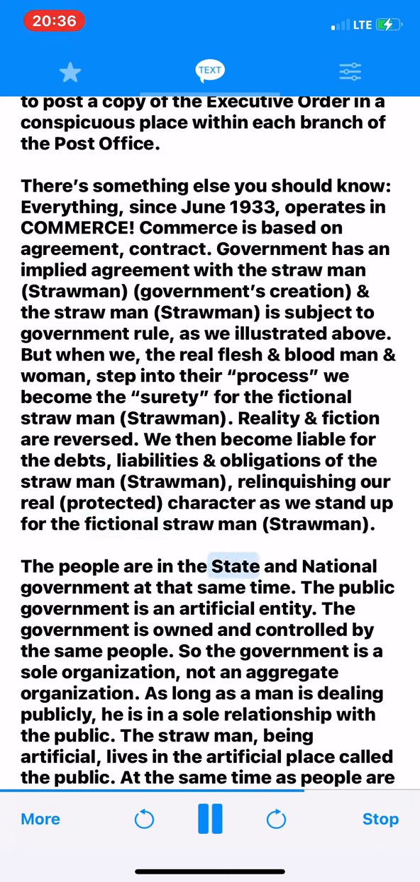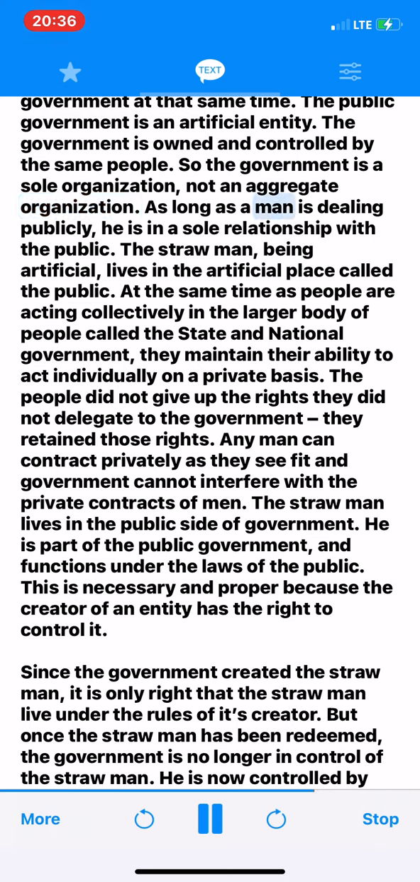The people are in the state and national government at that same time. The public government is an artificial entity. The government is owned and controlled by the same people. So the government is a sole organization, not an aggregate organization. As long as a man is dealing publicly, he is in a sole relationship with the public. The straw man, being artificial, lives in the artificial place called the public.